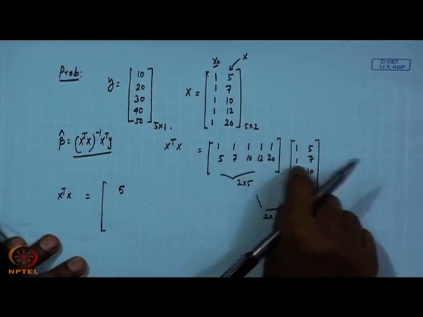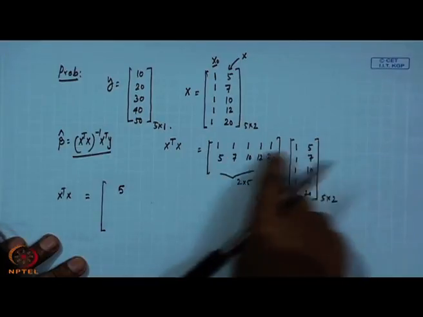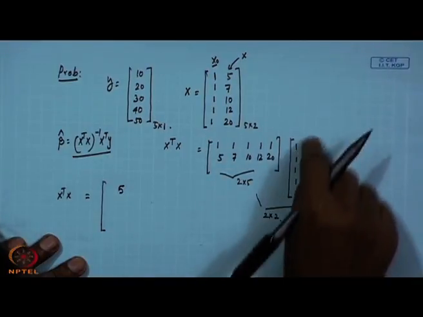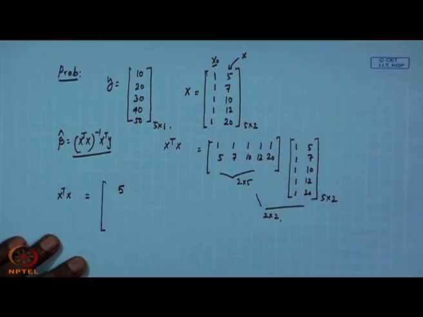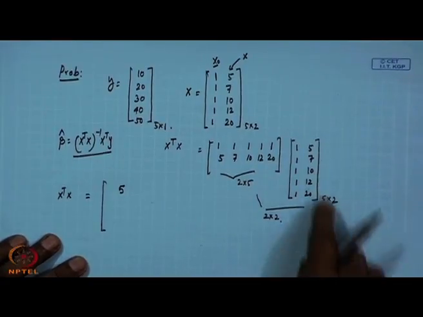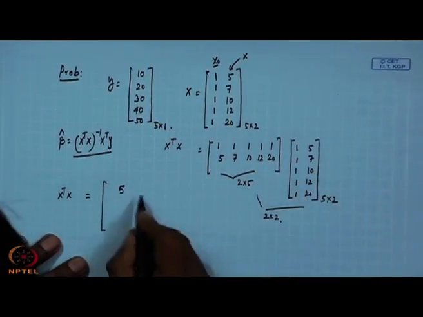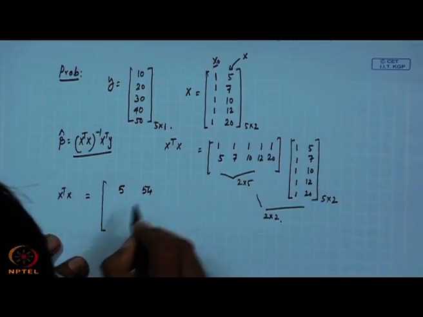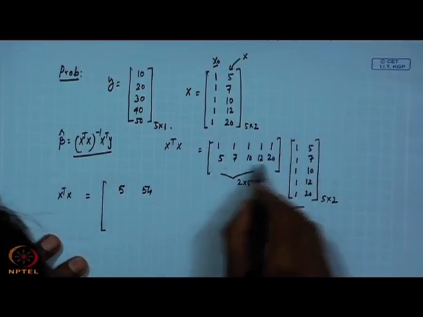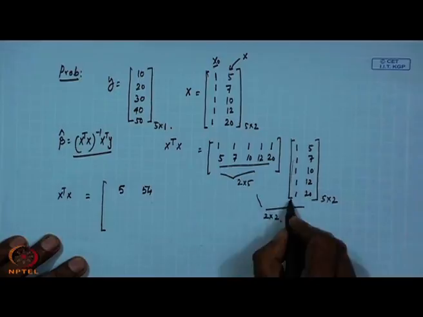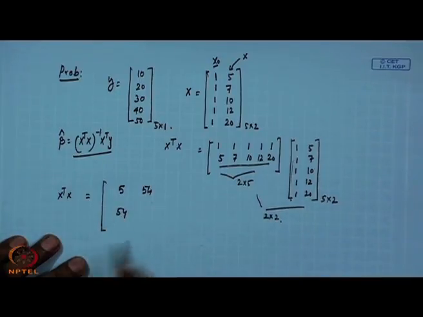Now, the sum of this: 5 plus 7 is 12, 22, 34, 54. On the other side, this cross this also becomes 54.